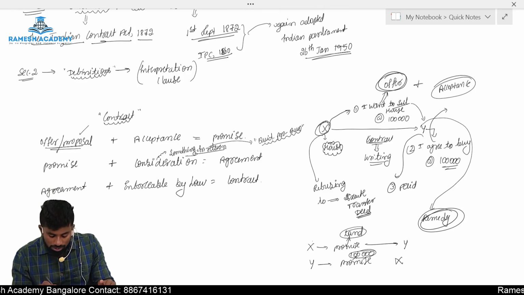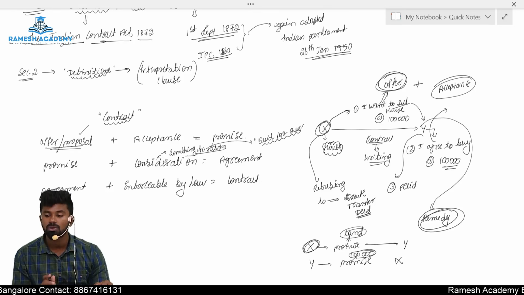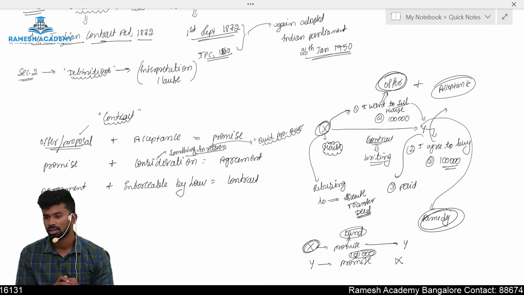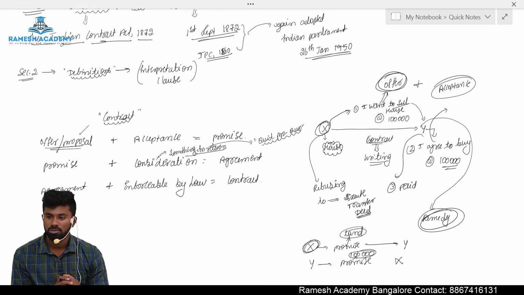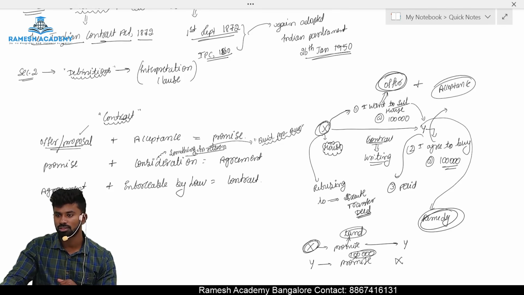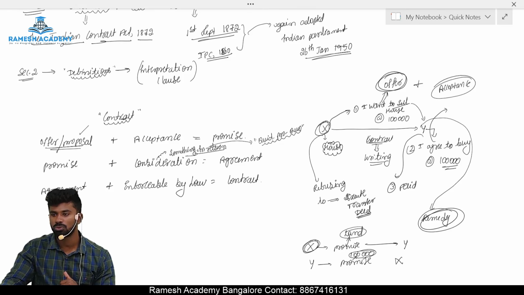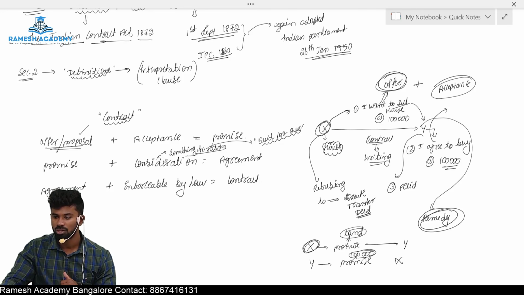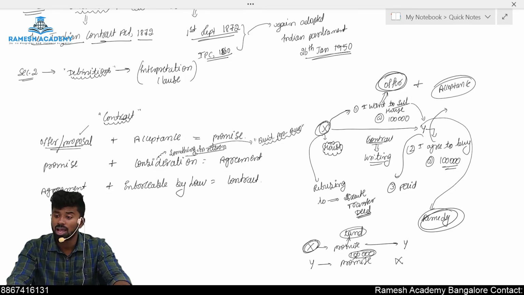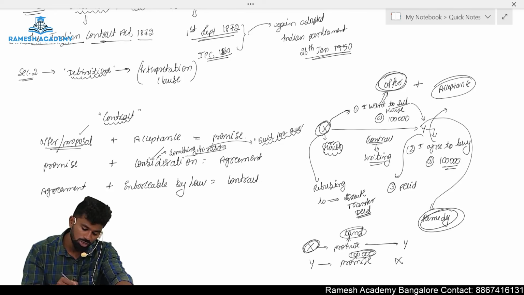So for selling his house, what is X getting? Payment of money. There is a promise to pay the money. In the same way, for making the payment of 1 lakh rupees, what is the consideration for Mr. Y? There is a promise to transfer the house. So can we say there is a consideration for both the parties? Yes, there is a consideration for both X as well as Y. So this condition is also satisfied.